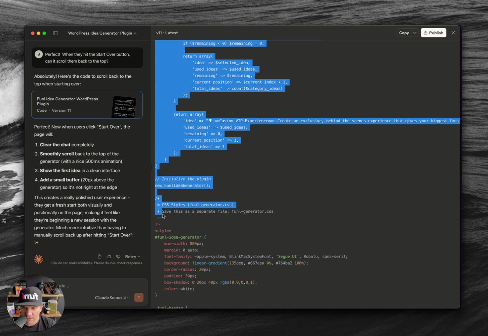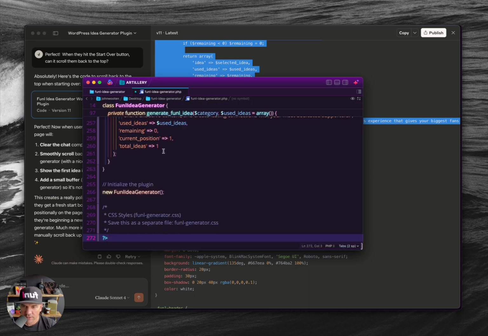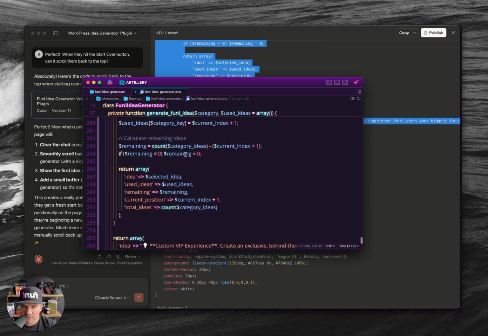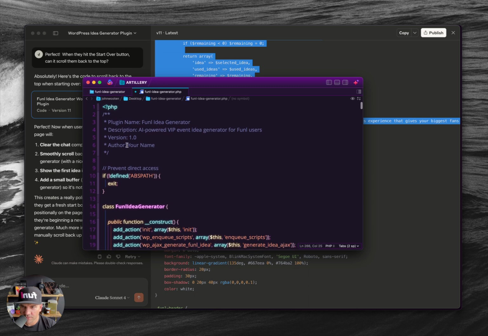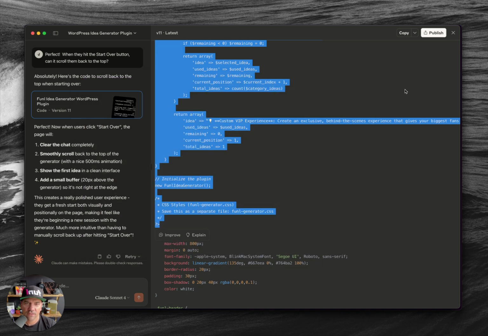Okay, so we have all of this here. Copy, go into my PHP file here. And since this is the final one, I'm just going to go ahead and do a little cleanup here. Now I am going to say, you know what? I'll put Claude first since it did most of the work. Okay, save.